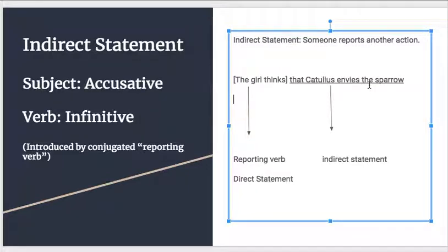So to go back to the basics, I've drawn some arrows here to show you where the direct statement in the sentence is, the girl thinks, and where the indirect statement is, what the girl is thinking, right? The girl is thinking that Catullus envies the sparrow. In indirect statement, we're going to have a new set of rules. The subject is now going to be accusative, and the verb is going to be an infinitive. So what's the subject of the indirect statement here? Catullus. What's the verb in indirect statement here? Envies. Nicely done.